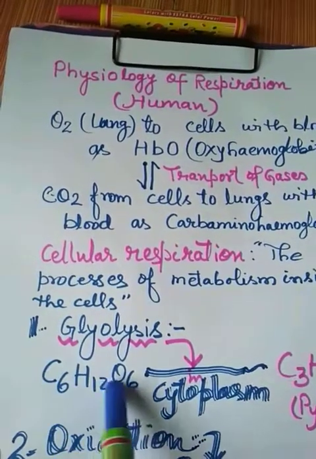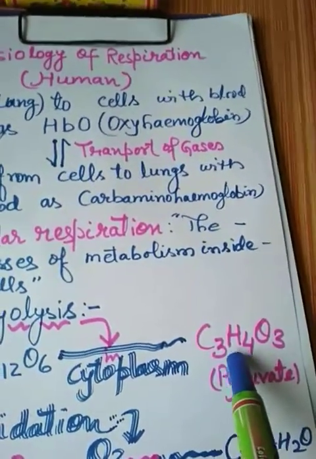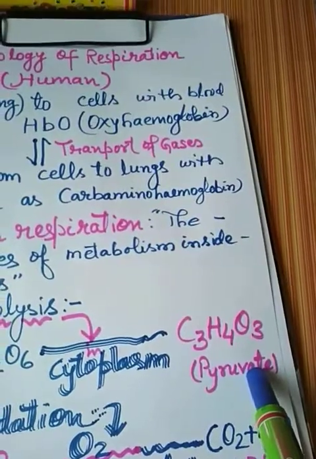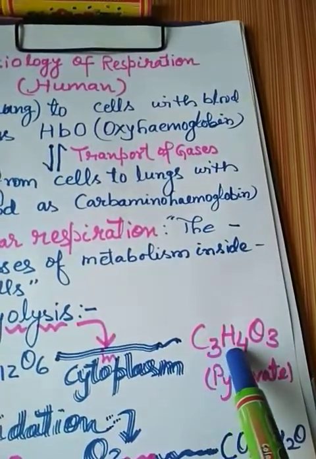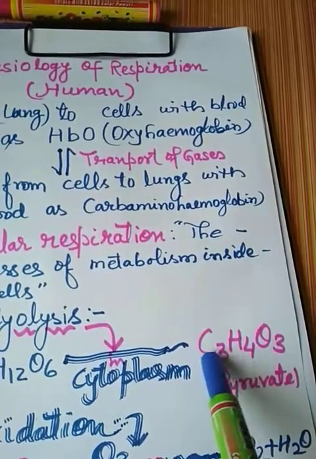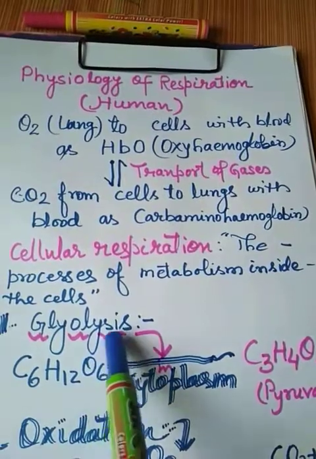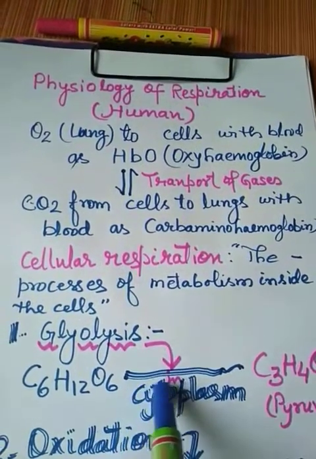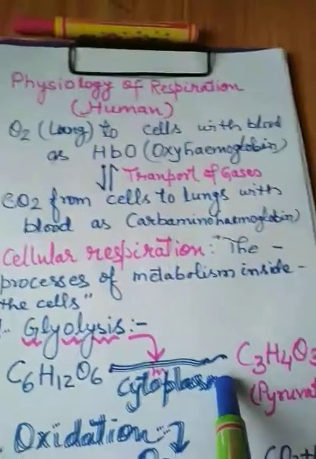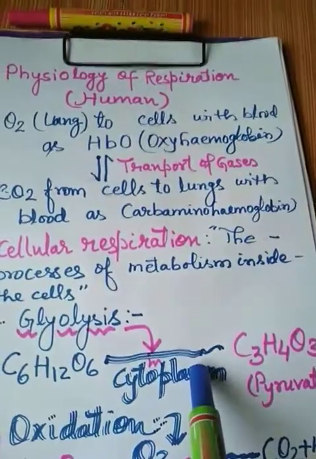So in the cytoplasm it gets broken down. This glucose molecule gets broken down into 2 parts, and each part is called pyruvate. This is pyruvate. So pyruvate is C3H4O3. It forms as a result of the breakdown of the glucose molecule in the process of glycolysis, which happens in the cytoplasm inside the cell. So this is the first part of the cellular respiration, that is glycolysis.